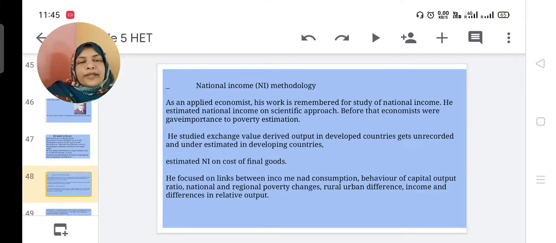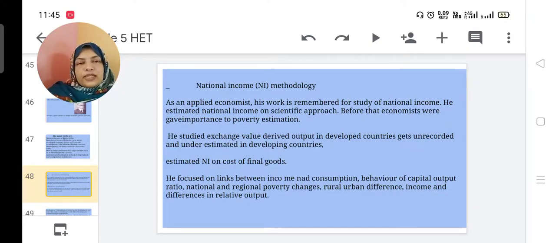He was an applied economist. His work is remembered for the study of national income. He estimated national income on a scientific approach. Before that, economists gave importance to poverty estimation. He studied exchange value. Output derived in developed countries gets undercounted and underestimated in developing countries. He estimated national income on the cost of final goods.